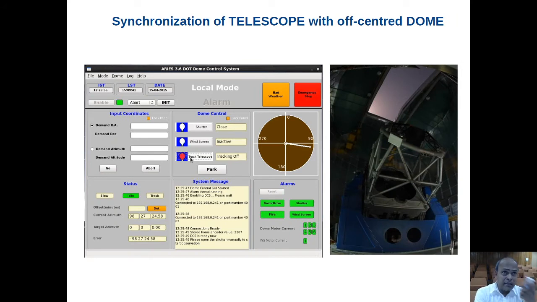So yes, this is a very important aspect of any 4-meter class facility. Whenever the telescope points to celestial sources in the sky, we have got to sync the motion of this telescope with the motion of the dome, because the dome is also rotating. It has a limited slit width through which the starlight comes to the telescope. So dome synchronization was done indigenously, and this is the dome control system. Wherever the telescope moves, the dome also follows.